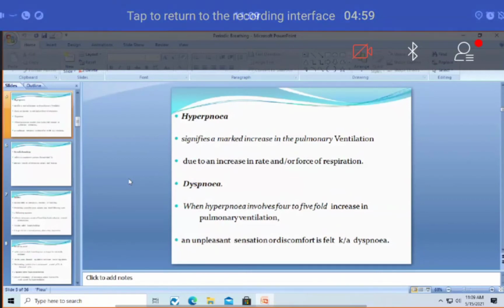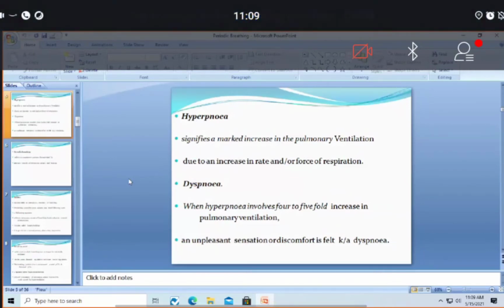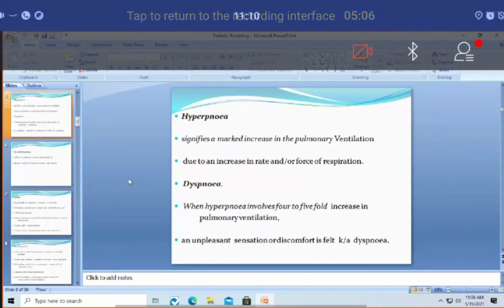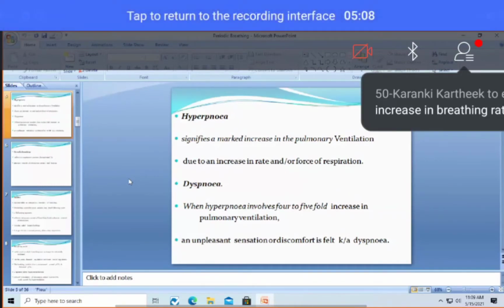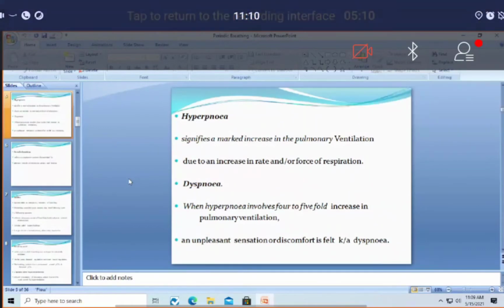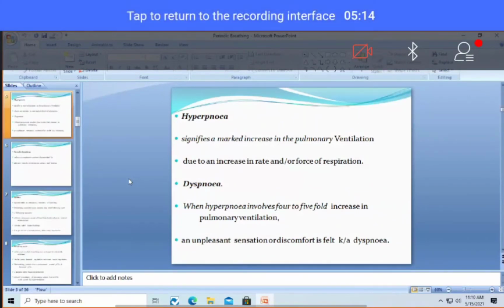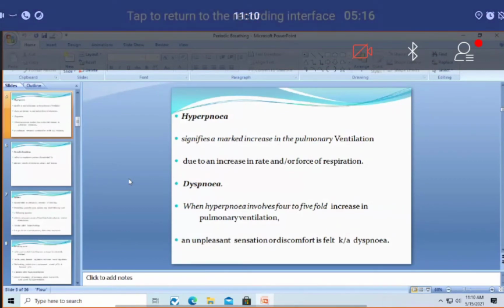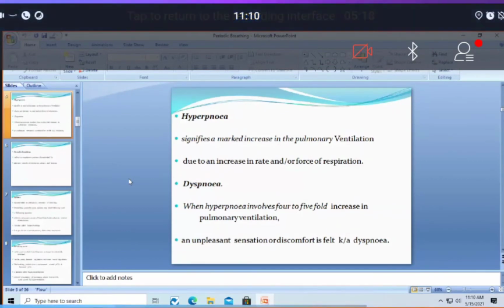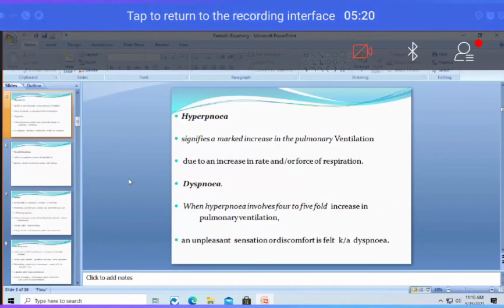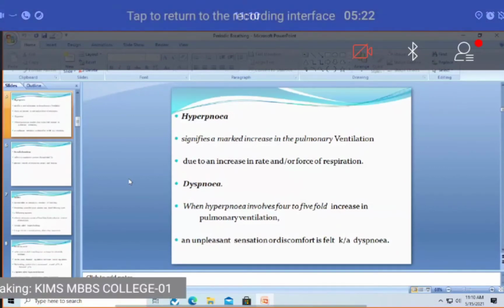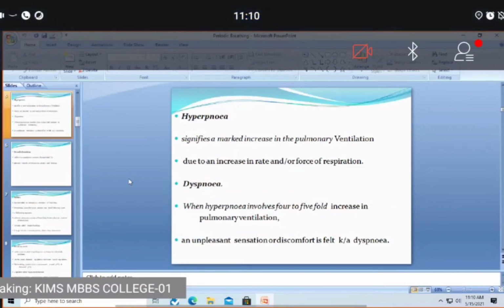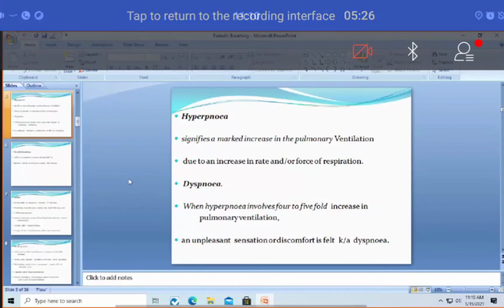So let us see. Tachypnea is a term concerned mainly with the rate of respiration. Then hyperapnea is mainly concerned with both rate and also depth of respiration. And what is hyperventilation? Hyperventilation is a term used, for example, when a person does some exercise, the change in the respiratory pattern, not only rate but depth and frequency, is related to hyperventilation.